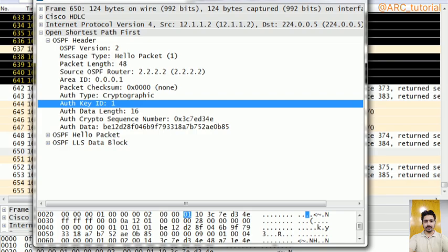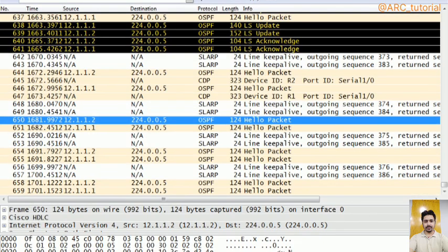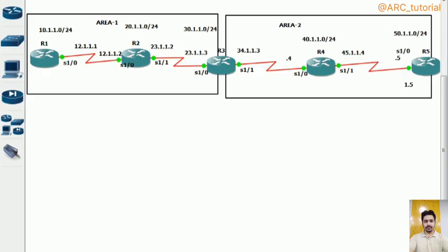Is it not? Now in IOS 15.3 or in IOS XE, you also have another type of authentication which is known as cryptographic authentication. There is no type for it. You have a type field only for null, I mean these three types of authentication, with types like type 0, 1 and 2. But for cryptographic authentication, you do not have any type field, right? Any type specification.